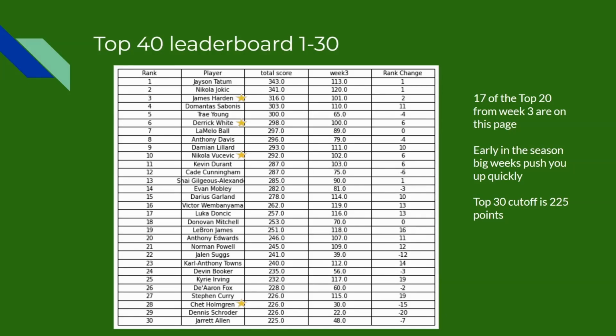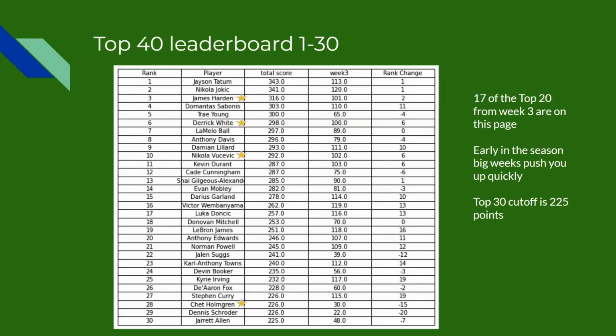James Harden. Harden was drafted about the end of the first round in 12-team leagues, and he's currently sitting as the 3rd best player in this metric. And I think that's because he's had a lot of consistent games. They haven't blown people away, but he's consistently getting those counting stats, has been getting some more defensive stats, and that consistency has landed him at number 3.